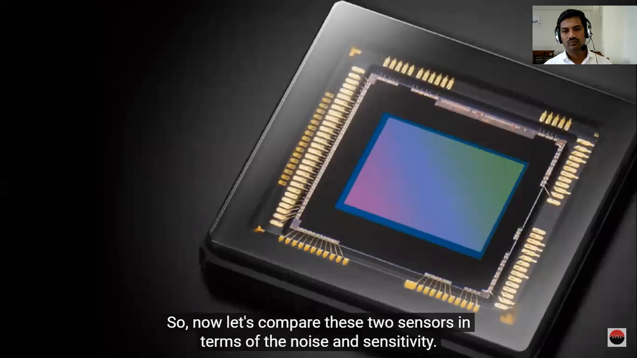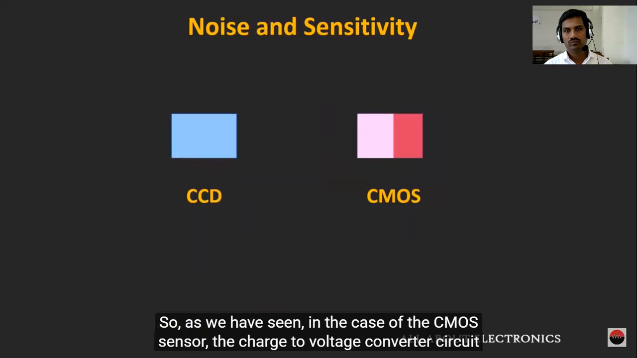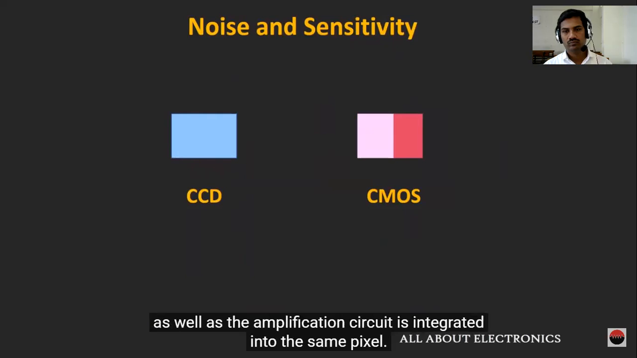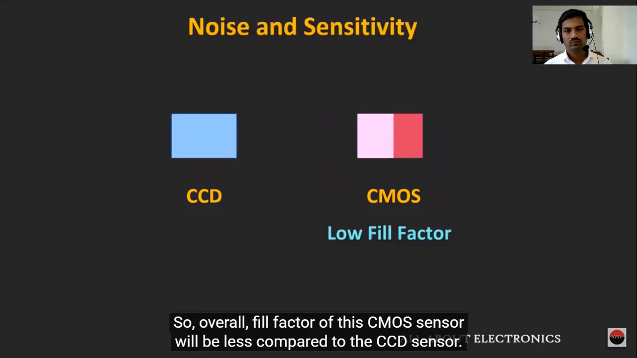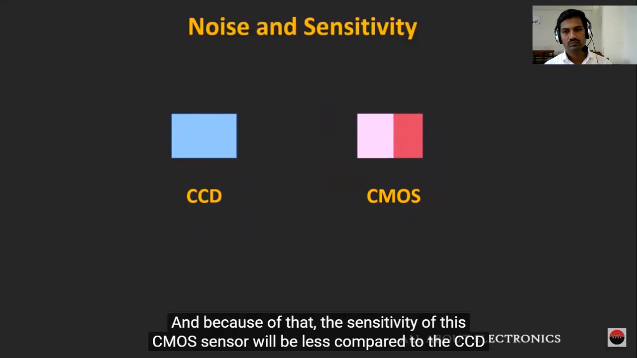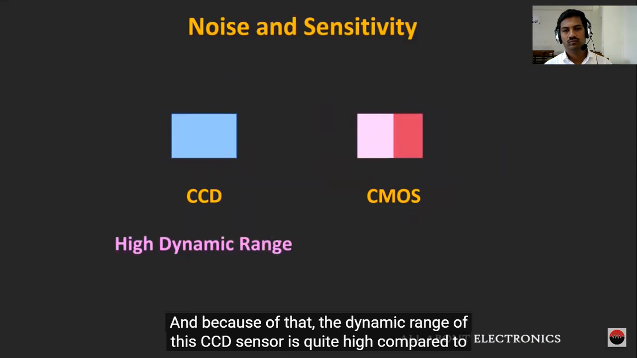Now let us compare these two sensors in terms of noise and sensitivity. As we have seen, in the case of the CMOS sensor, the charge to voltage converter circuit as well as the amplification circuit is integrated in the same pixel. So the overall fill factor of the CMOS sensor will be less compared to the CCD sensor, and because of that the sensitivity of the CMOS sensor will be less compared to the CCD sensor. And because of that, the dynamic range of this CCD sensor is quite high compared to this CMOS sensor.